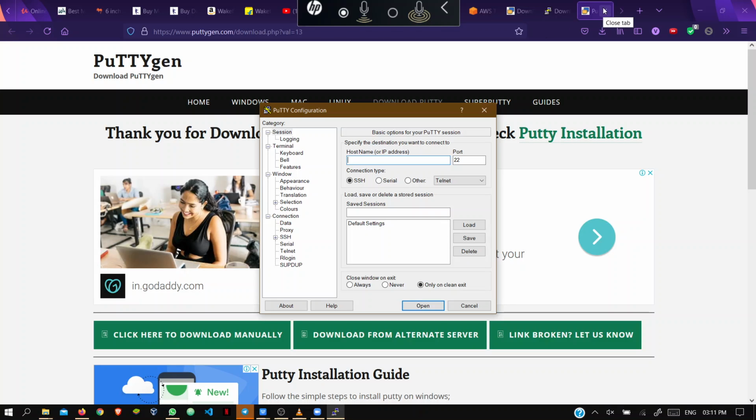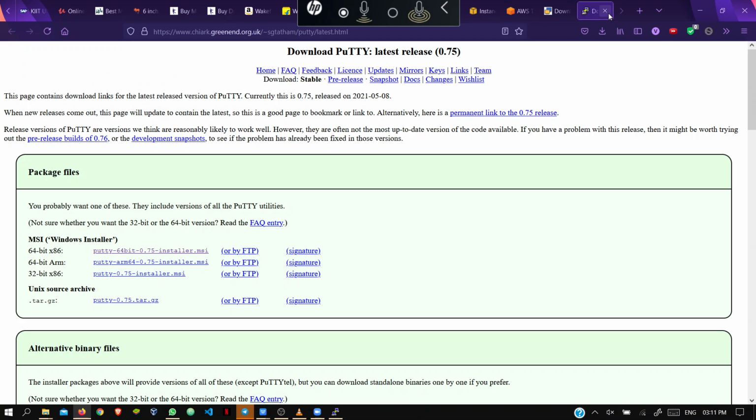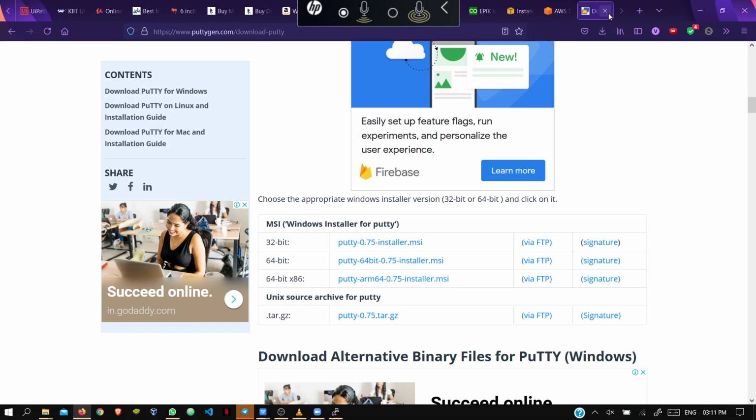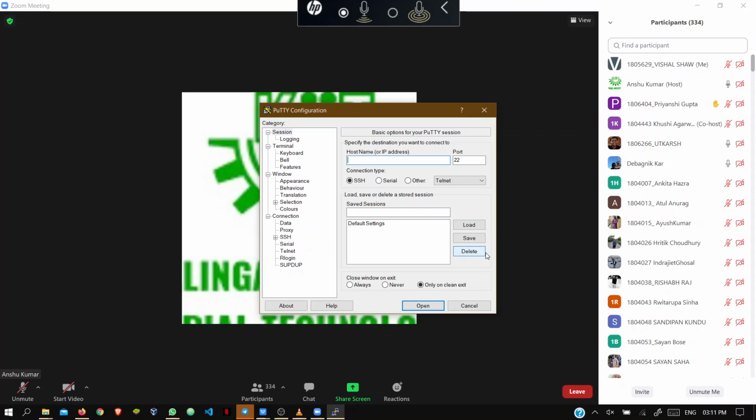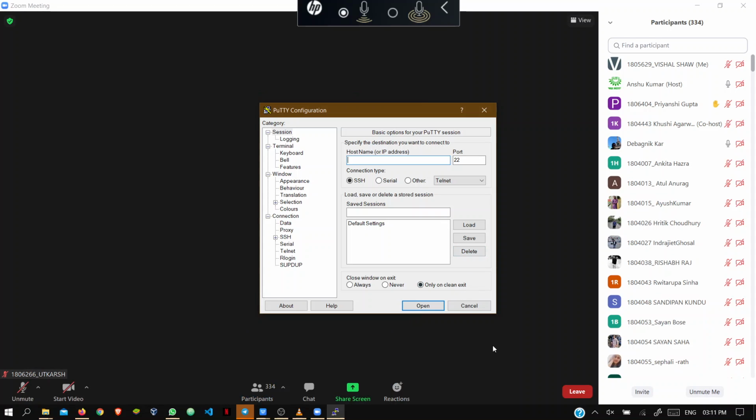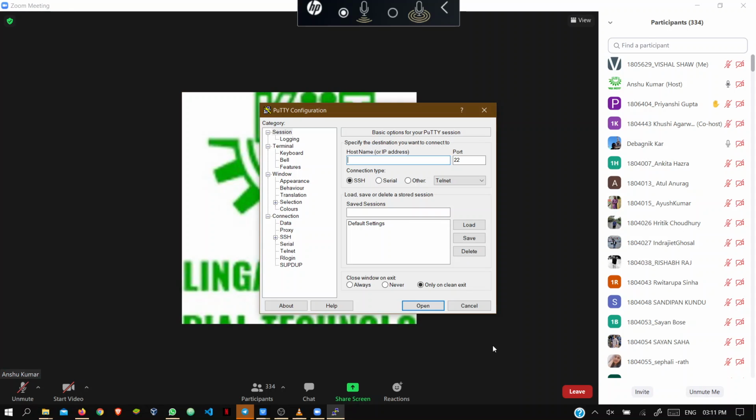Done, sir. When I'm opening the putty.exe and puttygen file, it's showing a dialog box where we have to configure some features. Could you please guide us? Just wait. Have you downloaded the software? Yeah. All of you just download the software and install it, and after that don't do anything. Once I tell you, then proceed accordingly.